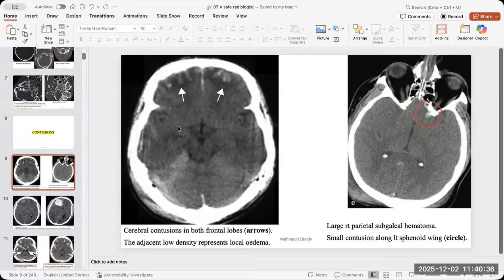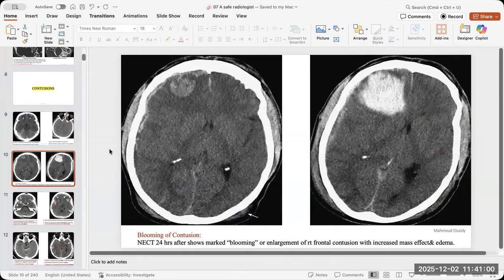And also, don't forget to ask whether it is only a simple brain contusion or not. Is it complicated by something like mass effect or hemorrhage? You have to do follow-up imaging. So if it is increasing, it is an emergency. So not all the cases are the same.